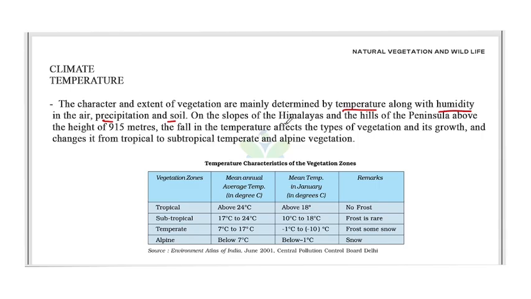On the slopes of the Himalayas and the hills of the peninsula above the height of 915 meters, the fall in temperature affects the type of vegetation and its growth, and it changes from tropical to subtropical, temperate and alpine vegetation.